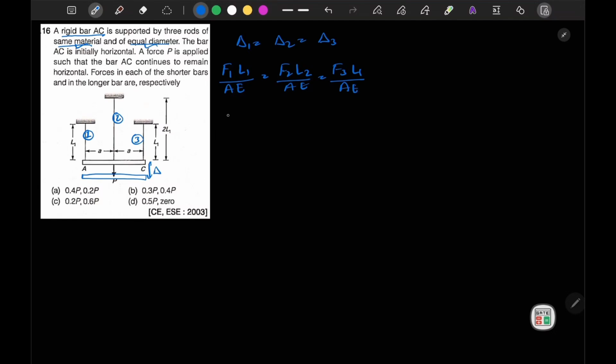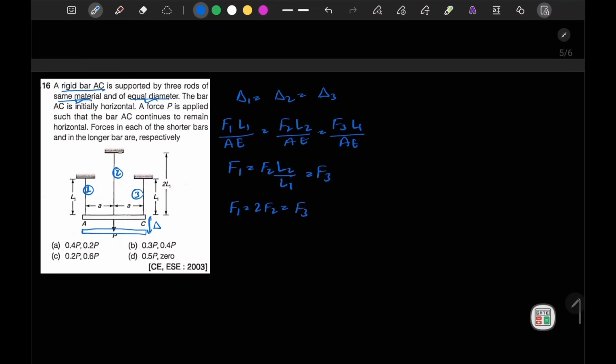From this equation we can say that F1 is equal to F2 times L2 by L1, and F1 is equal to F3. It is mentioned that L2 is equal to 2L1, so I can write F1 is equal to 2F2 is equal to F3.